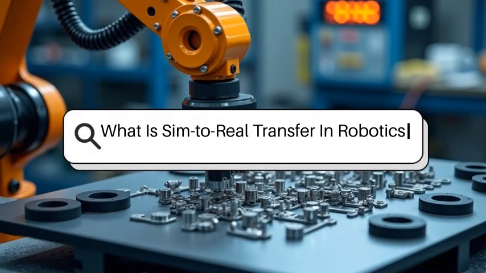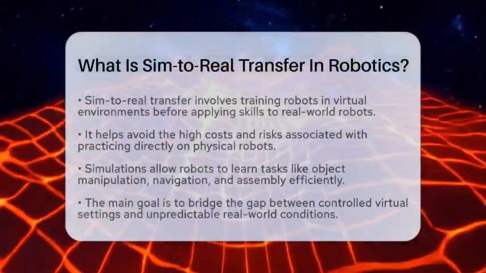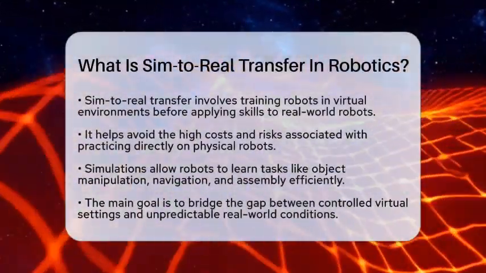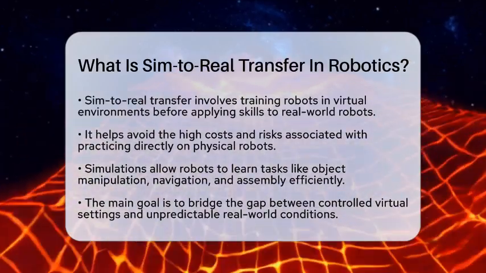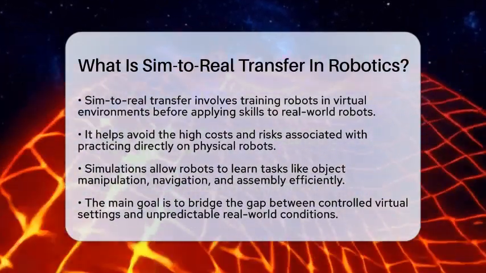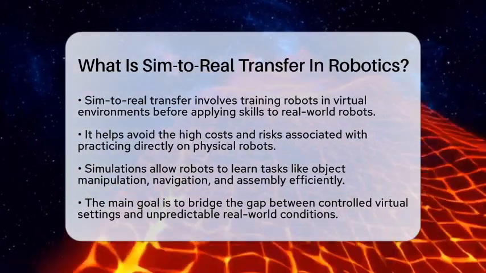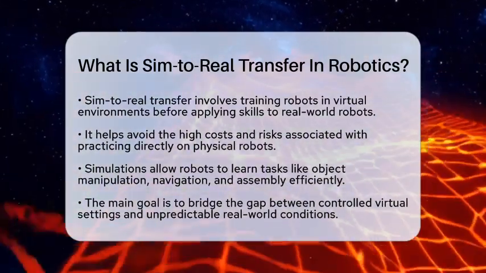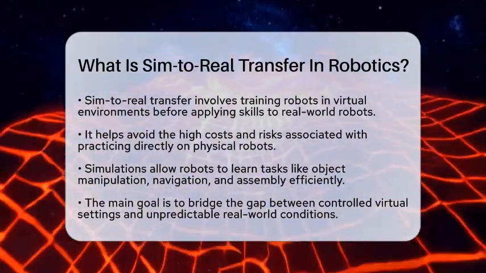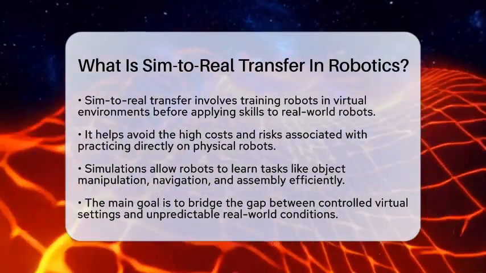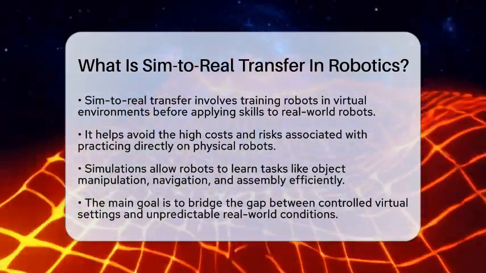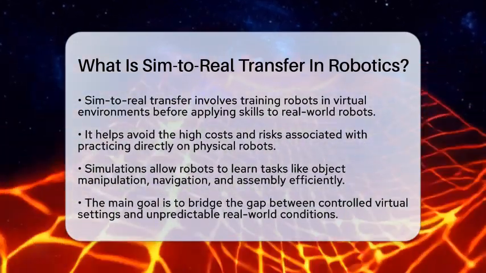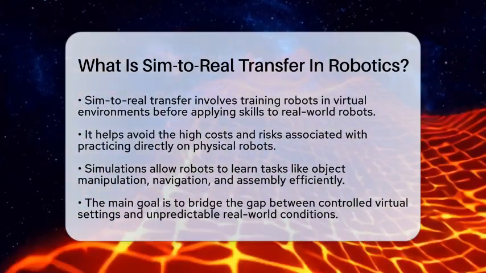What is sim-to-real transfer in robotics? Imagine training a robot in a virtual world where it can try out different actions without any risk or cost. Now, picture that robot taking what it learned and doing it in the real world. That's what sim-to-real transfer is all about. In robotics, sim-to-real transfer means teaching robots in computer simulations and then applying those lessons to real machines.